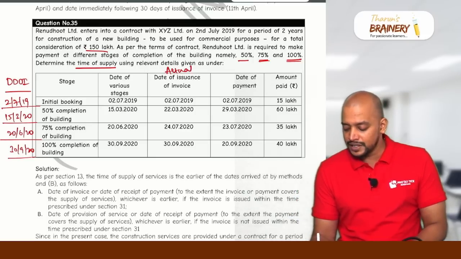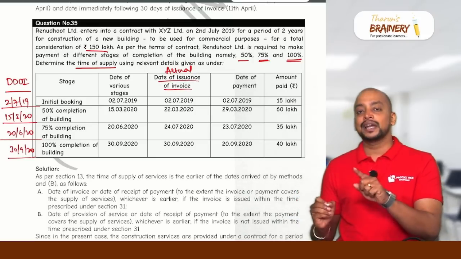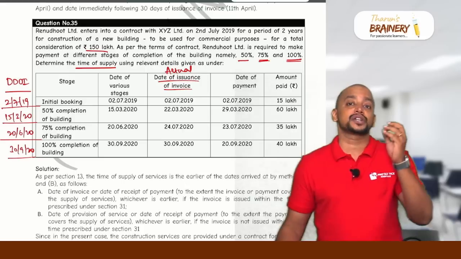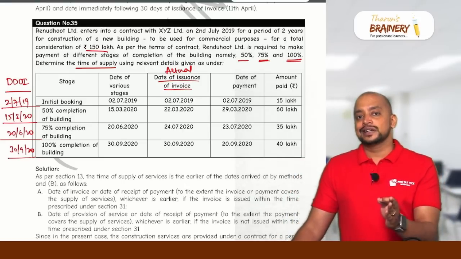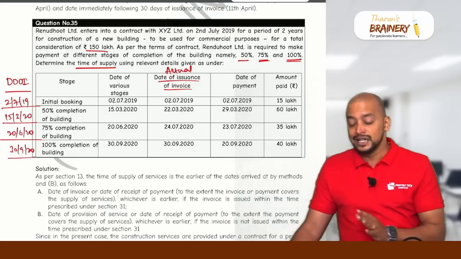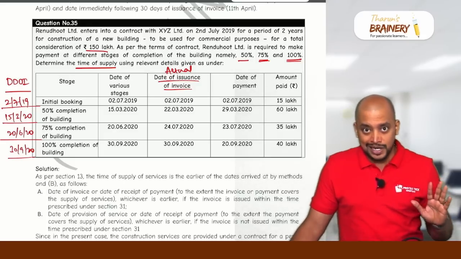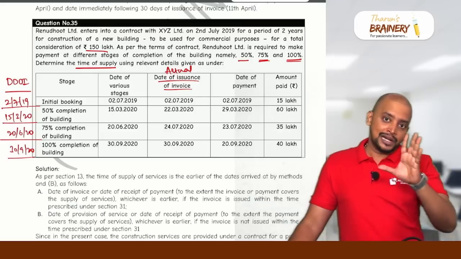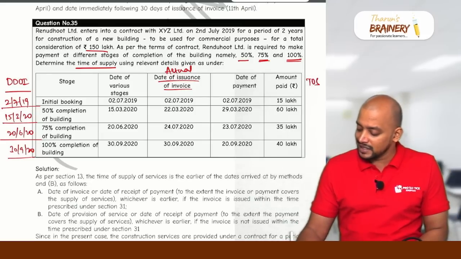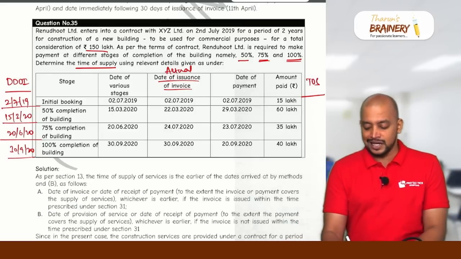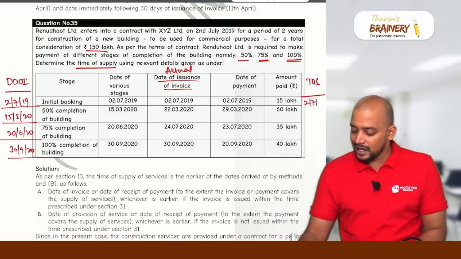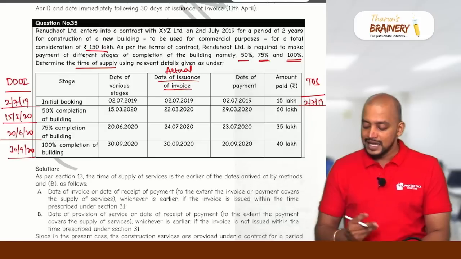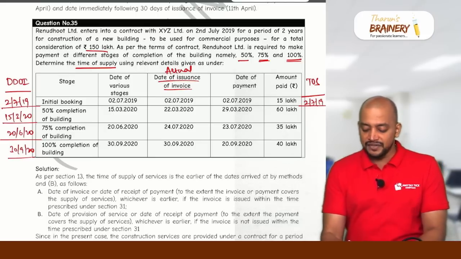Actual date of invoice. Now, what is the time of supply in case of services? Section 13 subsection 2: if the invoice is given within the due date, then invoice date or payment date, whichever is earlier. If the invoice is not given within the due date, then completion date or payment date, whichever is earlier. That will be taken as the time of supply. Now, first case, all are on the same date, so that date itself will be taken as the time of supply.